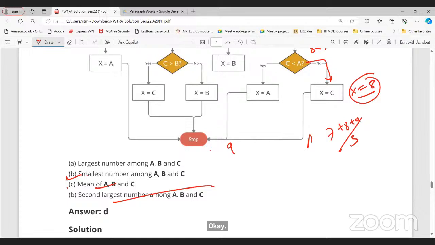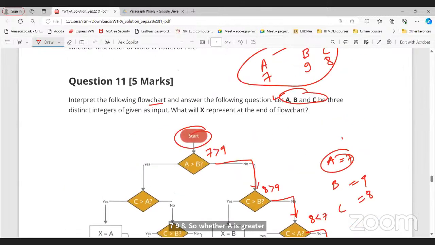Sir, why do we take 7, 8, 9? Can we take any value? Any value. Tell me which value you want to take. 10, 11, 20, 30, 5. Please take 20. Okay, is this fine? Sir, here is the catch, because now X is equal to 8. It's the mean of ABC, sir.